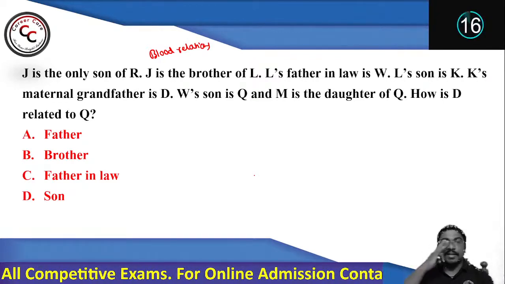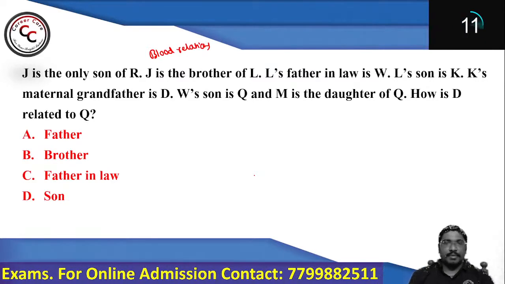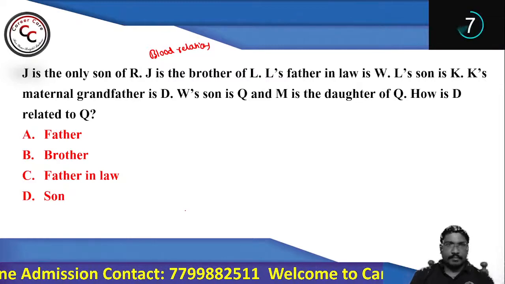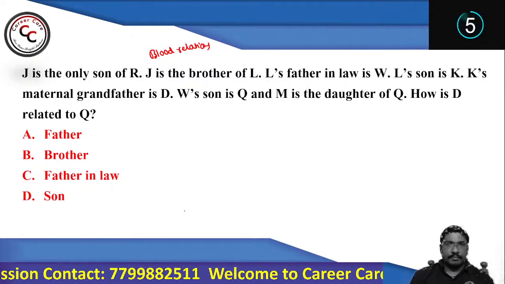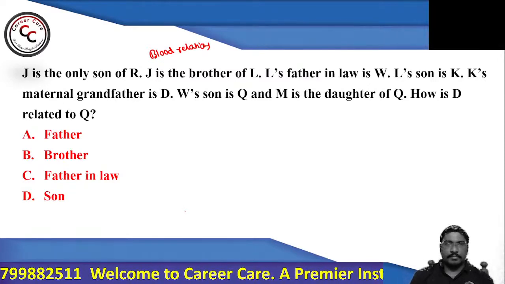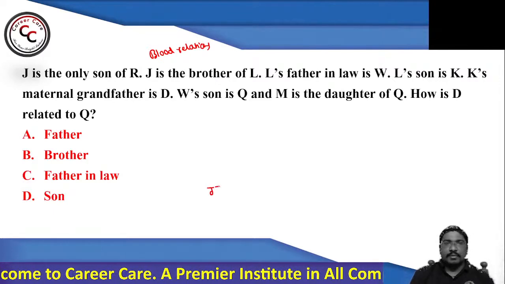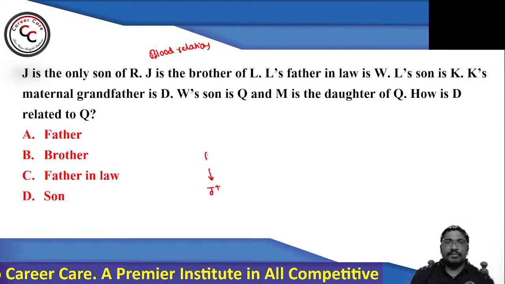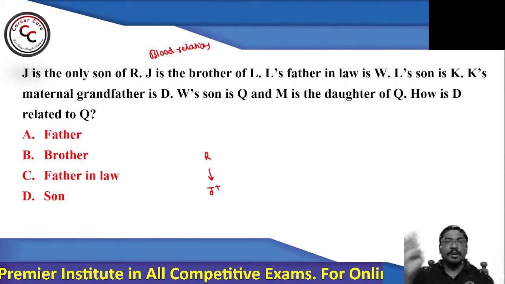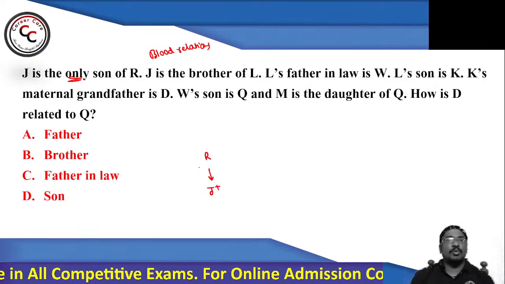We will get the relation between the persons based on the tree we are about to draw. See, J is the only son of R. Means R has other children who should be daughters, not sons. That is the meaning of the keyword only.